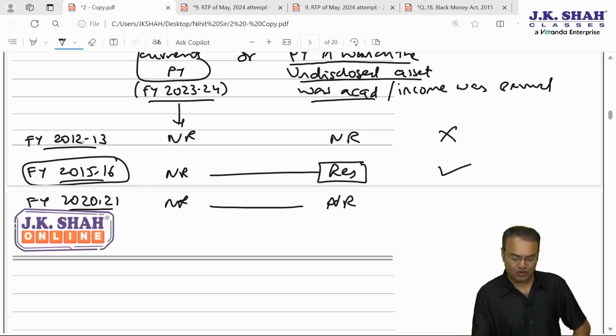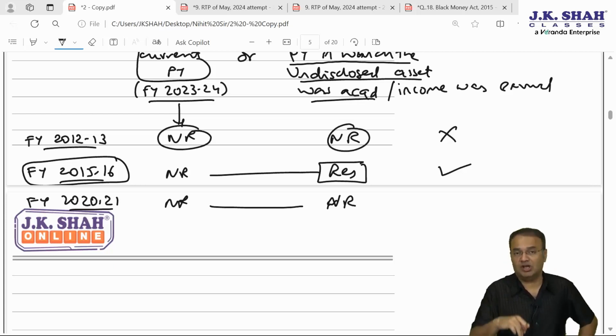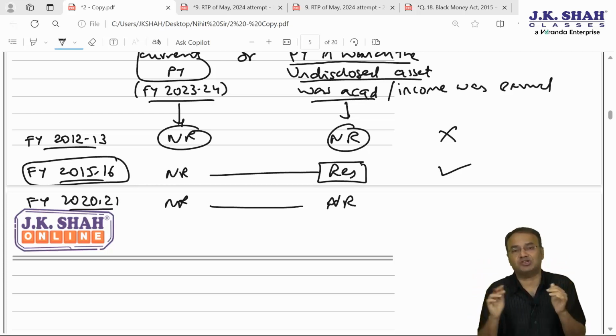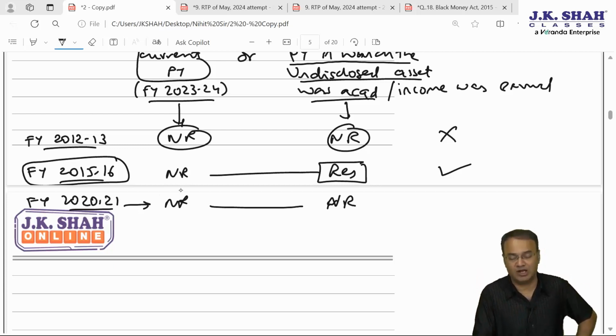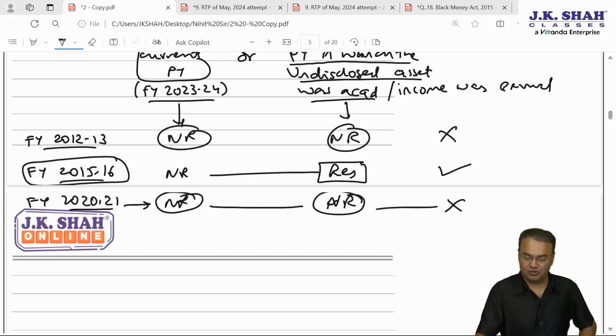Notice cannot be issued for 12-13 when he acquired shares, because he is non-resident in both the years, the year in which the asset comes to the notice of the AO as well as the year in which the undisclosed asset was acquired. If both times he is non-resident, then he cannot be subjected to the Black Money Act. Similarly, for the factory in Malaysia, he is non-resident in the current year as well as non-resident in the year of acquiring the factory. Notice cannot be issued.